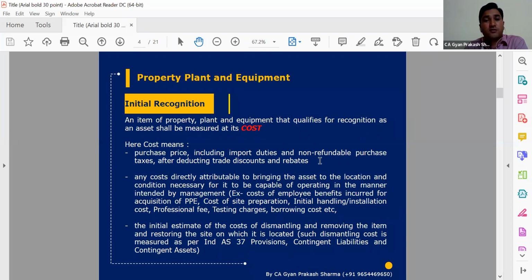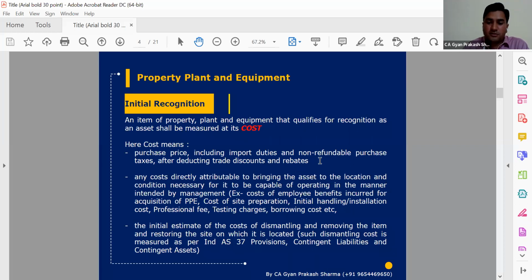Any cost which we will incur after 5 to 10 years, we need to identify the present value of that cost today itself, and that cost will also be part of our initial cost. So discounting factors will come into the picture here, and the discounting rate will depend on the organization, such as the incremental borrowing rate and different things.